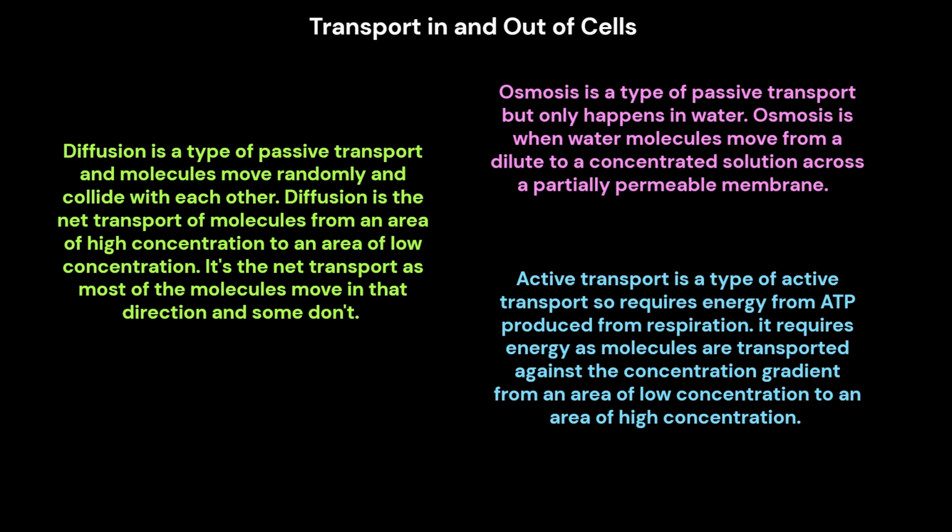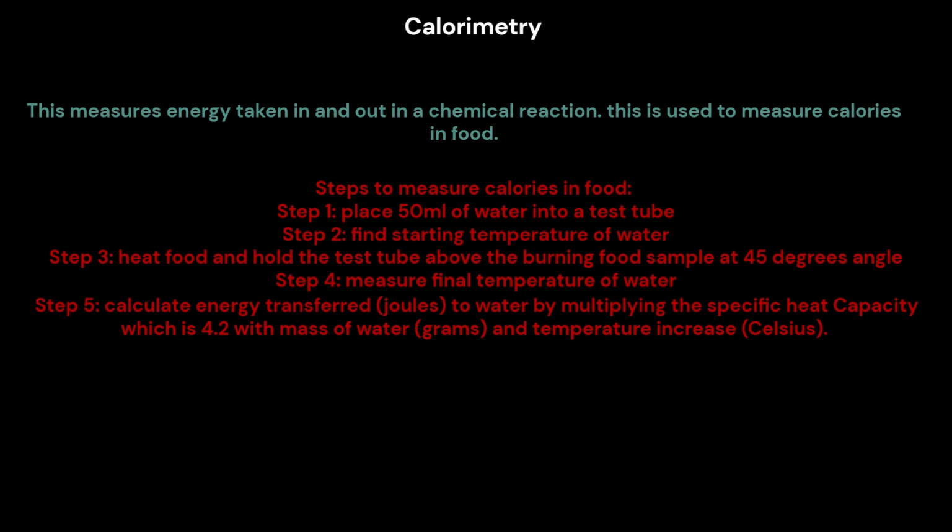3. Active transport is a type of active transport, so it requires energy from ATP produced from respiration. It requires energy as molecules are transported against the concentration gradient from an area of low concentration to an area of high concentration. Calorimetry. This measures energy taken in and out in a chemical reaction. This is used to measure calories in food.